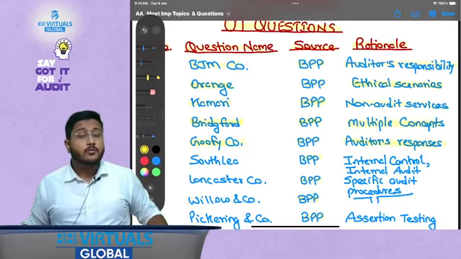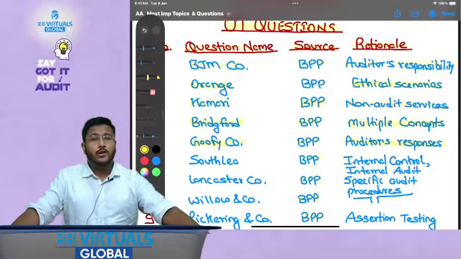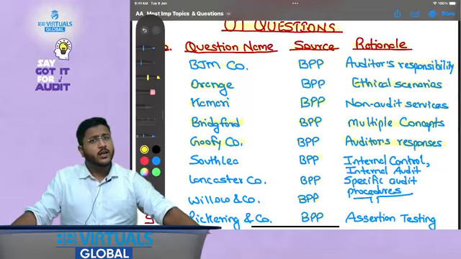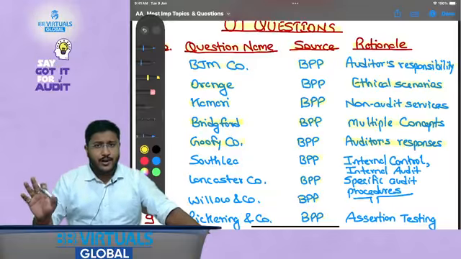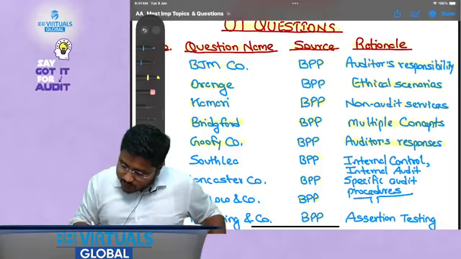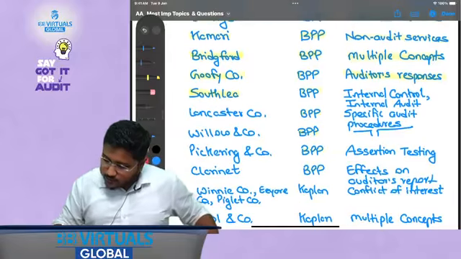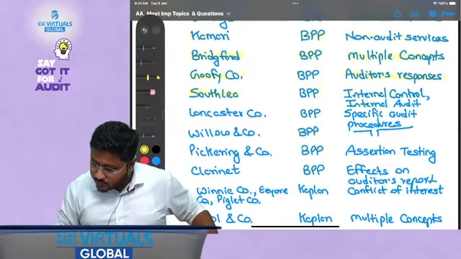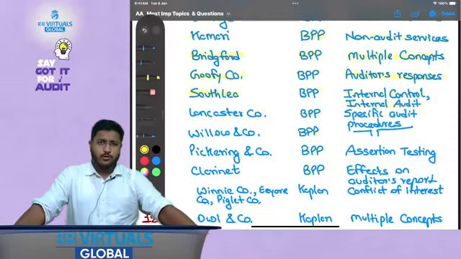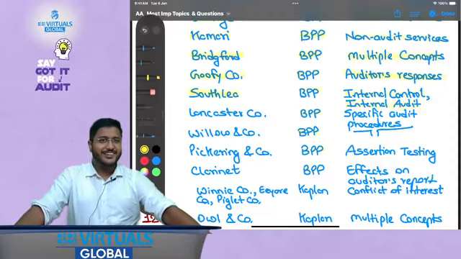See, the first one was the auditor's responsibility, but this one will talk about the auditor's responses, that is, how the auditor needs to respond in a particular scenario. This is not particularly for one line of action, but will cover multiple areas. Then Southly. This particular question will talk about internal controls and internal audit, which is one part where students generally do not solve the questions, and ACCA generally tests it also.